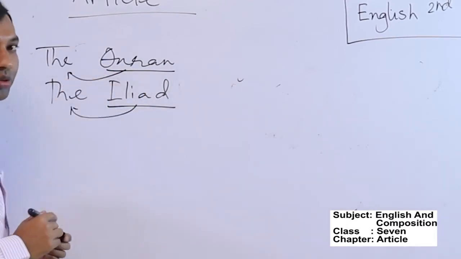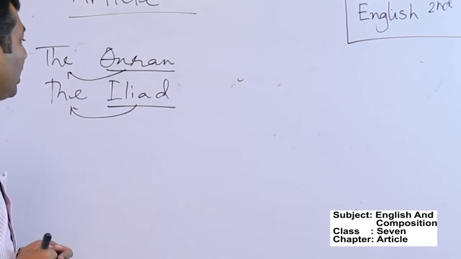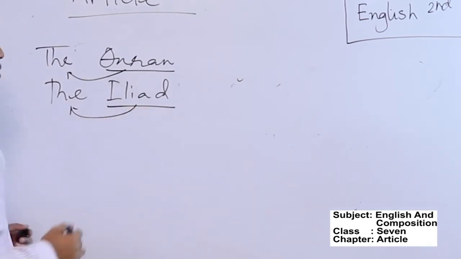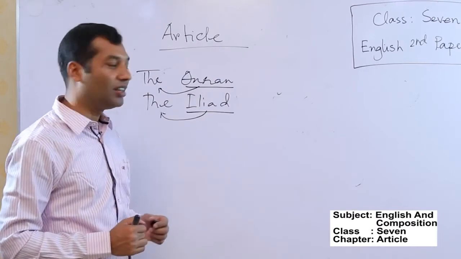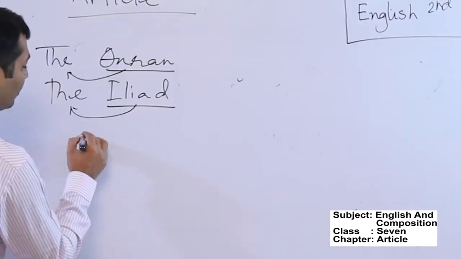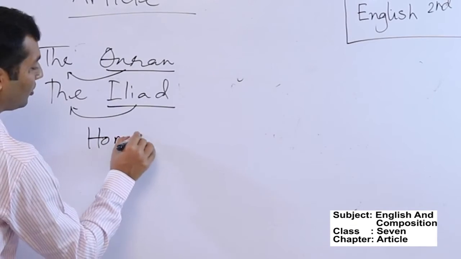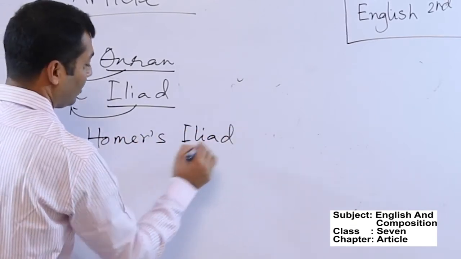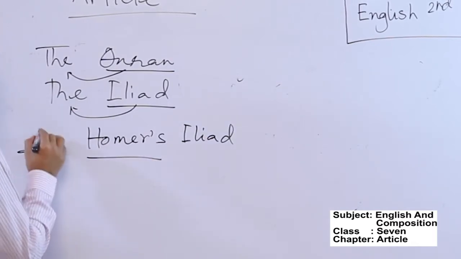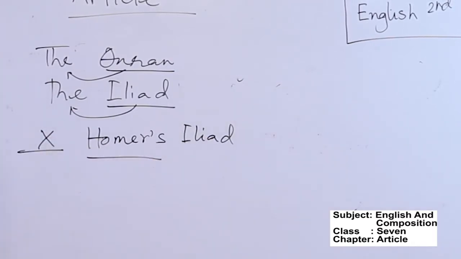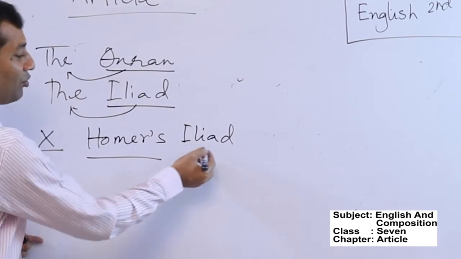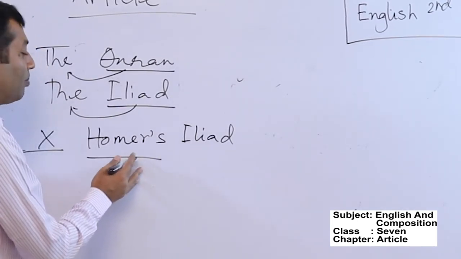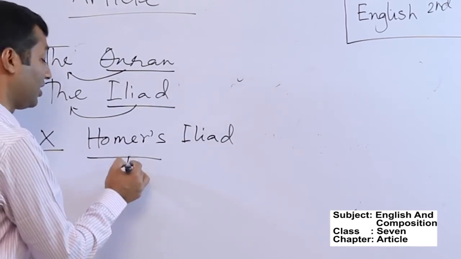But if you use the name of the writer before the name of the book, you do not need to use any article before them. For example, Homer's Iliad. So here you cannot use the article. Here a cross will be used. So no article will be used before the names of the book if you use the names of the person, the names of the writers there.